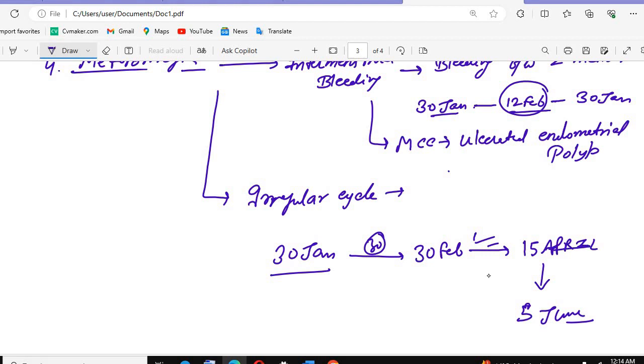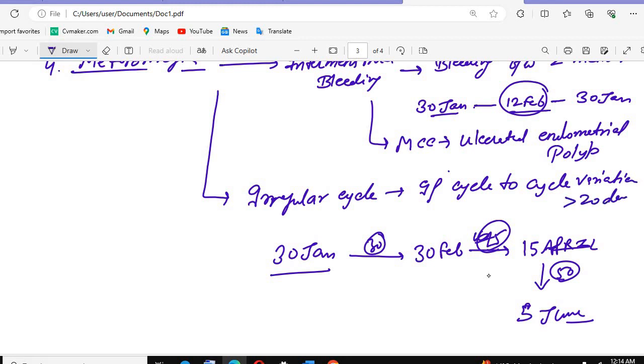You can say, okay, it is like around a 30 to 45 day cycle, and after that we are seeing 15 April, and then we have May, then the 15th, again there is 50 days, so there will be around 20 days difference. So if cycle to cycle variation is more than 20 days, we call it irregular cycles. For example, if the difference between two menses is more than 20 days, we call it irregular cycles.